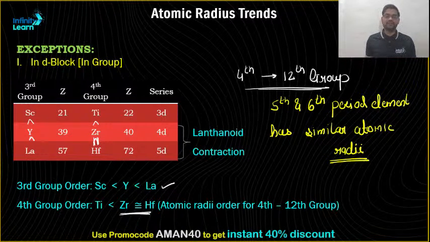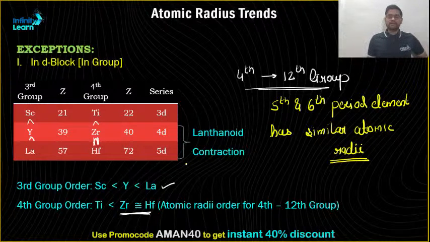Please make a note of it. Like zirconium and hafnium, in the same way. Got it? Clear? So please make a note of it.